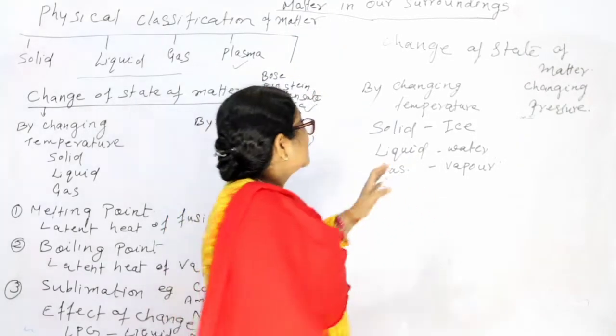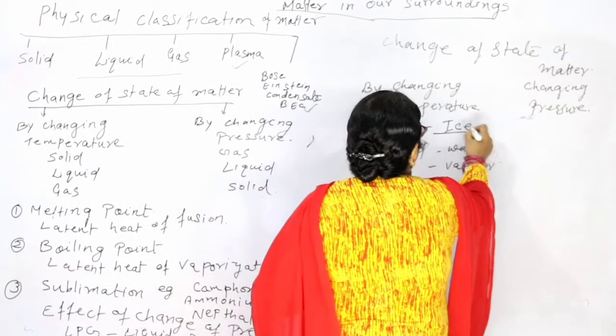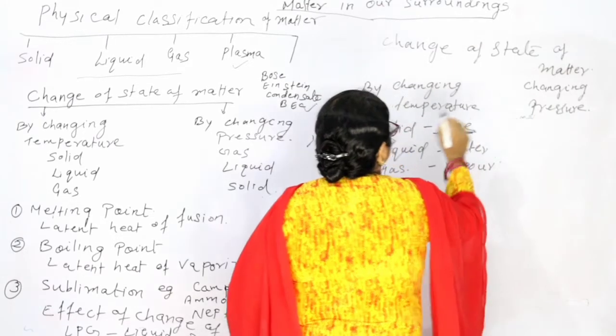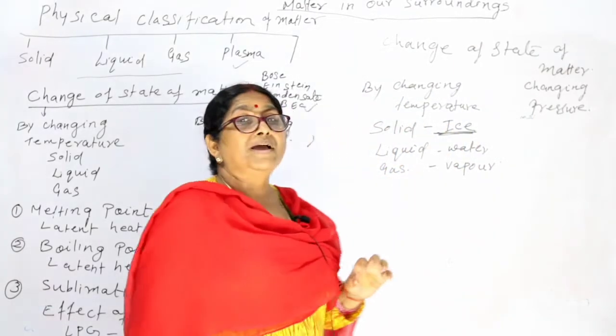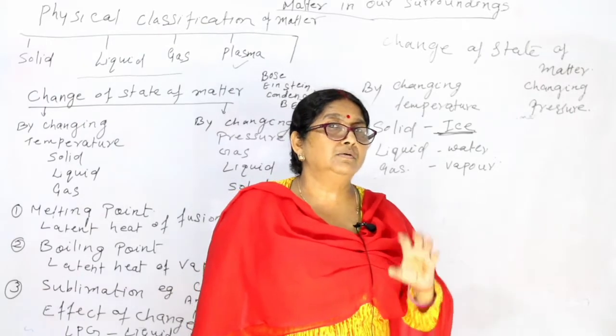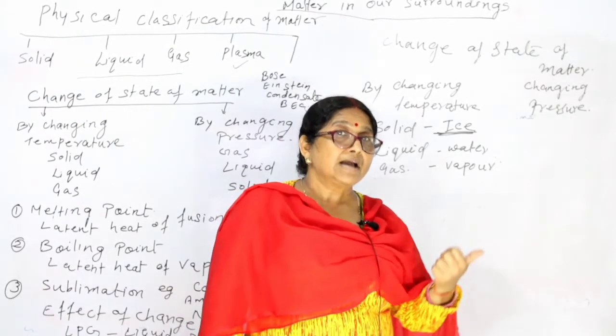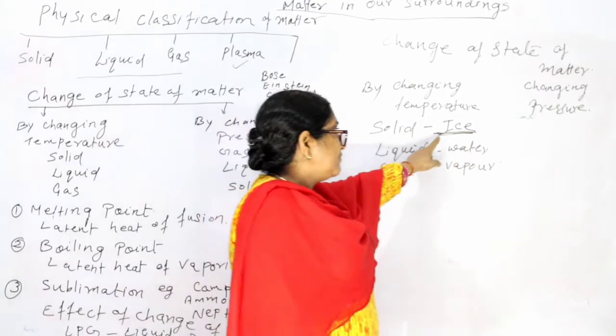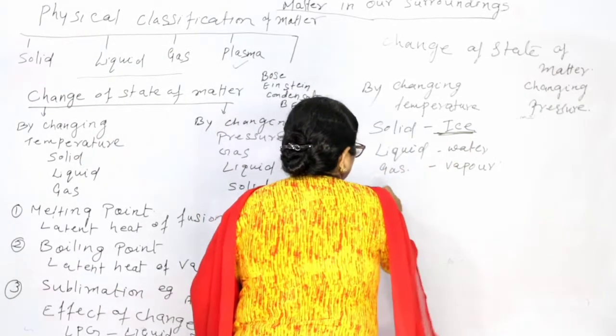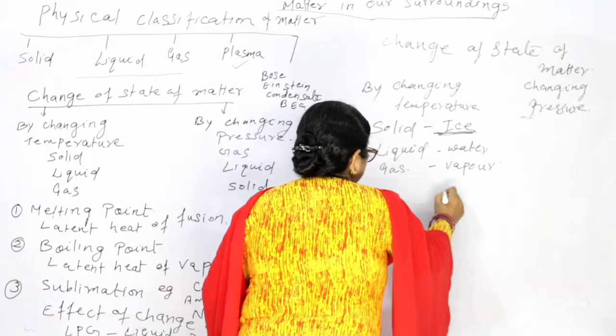Now suppose we are taking ice. How do we get ice? When we cool down water, then we get ice. Ice is in solid form. Suppose we can do one experiment.